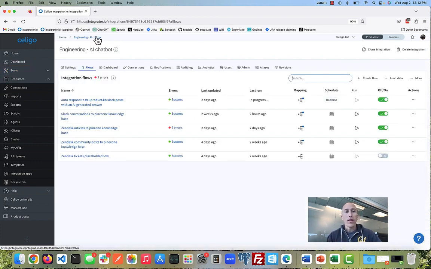Now, taking a step back, this one use case makes me think of so many other use cases too, and I've already started doing some of them here. Pulling all of our Zendesk articles also into Pinecone, because sometimes we don't have a Q&A in Slack that covers a topic, so let's also load all of our user guides. We have a community forum where our partners and customers can ask questions and product experts answer. That's very similar to Slack, but public facing. So I did the same pattern there.